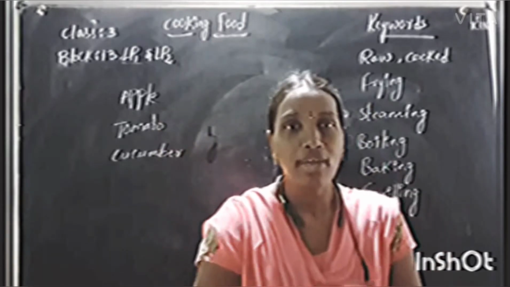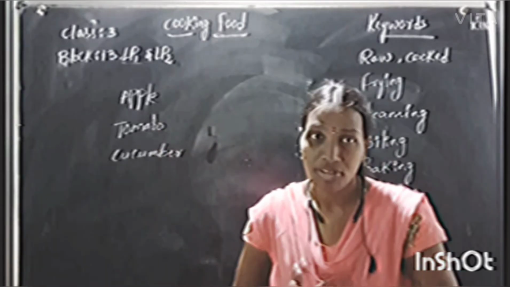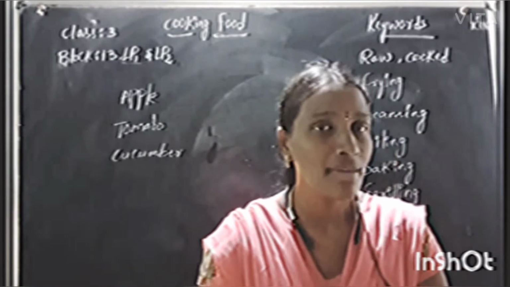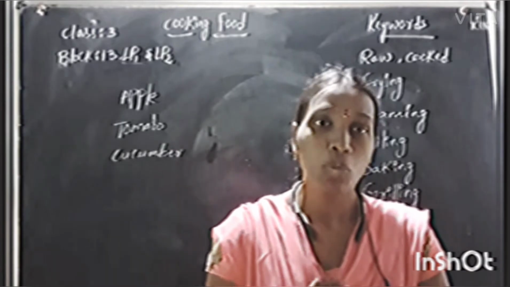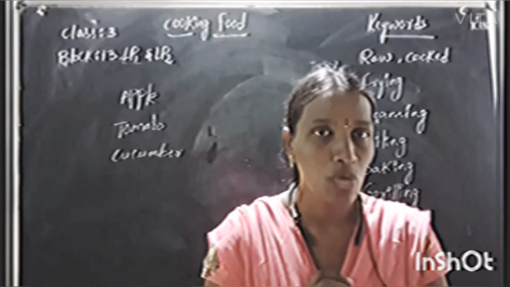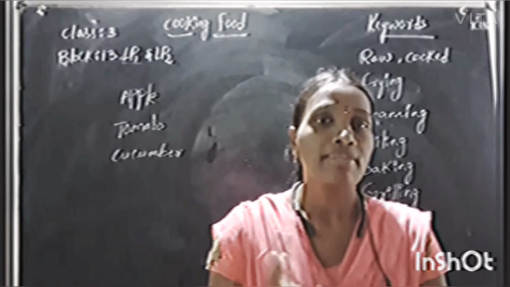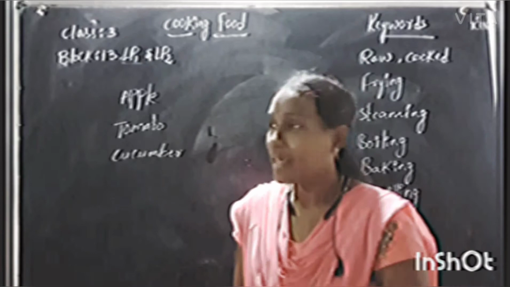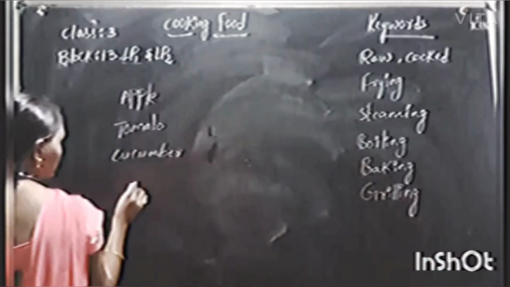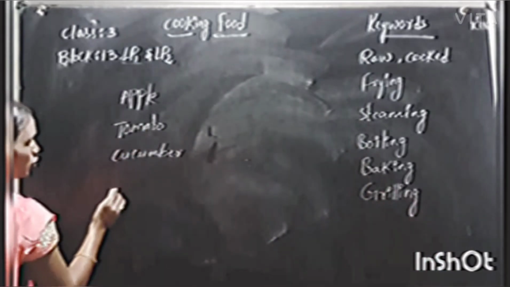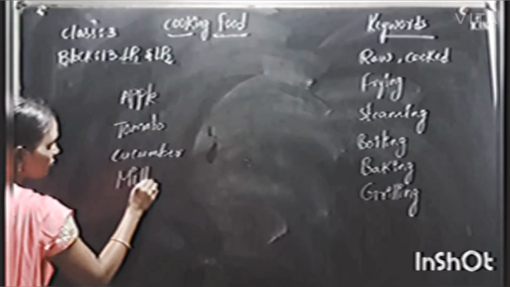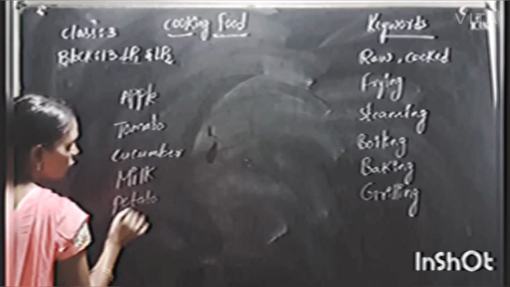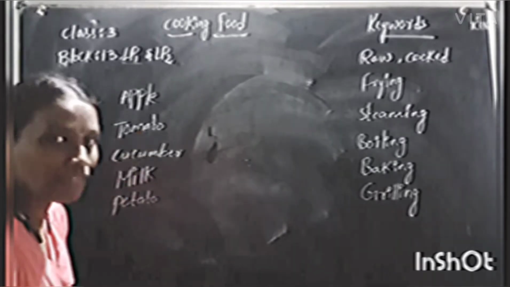Okay children, I'm going to say something to you. Just imagine, I have some guests. They are coming for dinner to my home in 10 minutes. Just think and tell me. And I have some food items like apple, tomato, cucumber and milk and potato. Okay, these are the food items I have now.